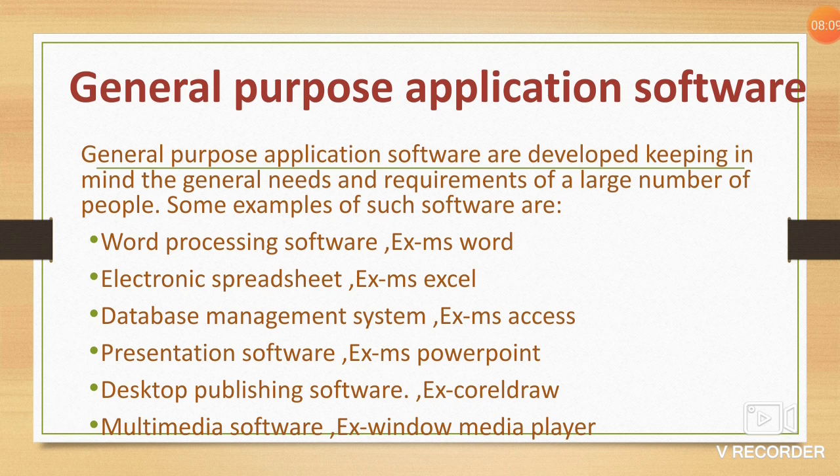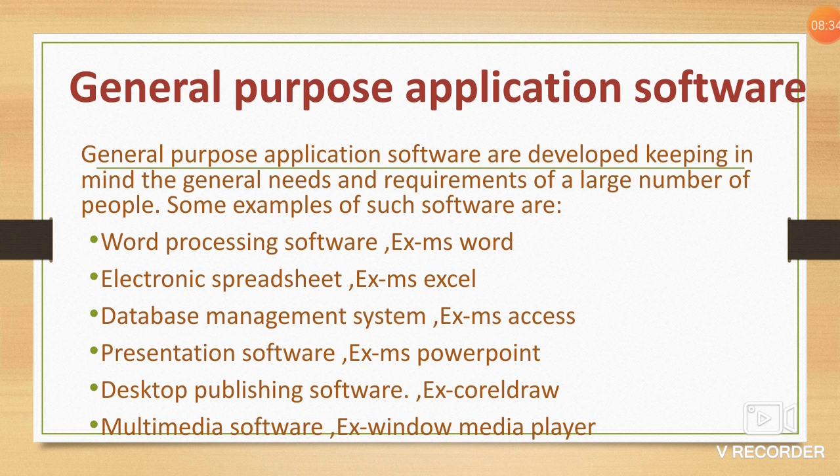Third is database management system. A database management system helps us to arrange and store a large amount of data or information in an organized manner. The example of database is MS Excel. Presentation software is used to present an idea in an innovative way.